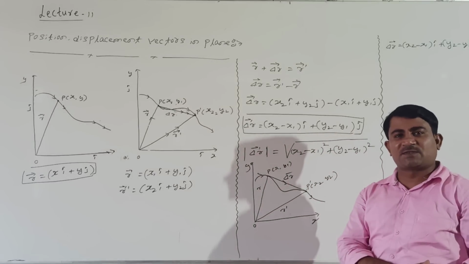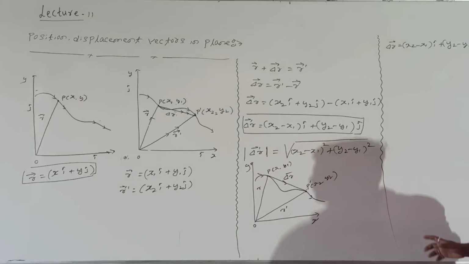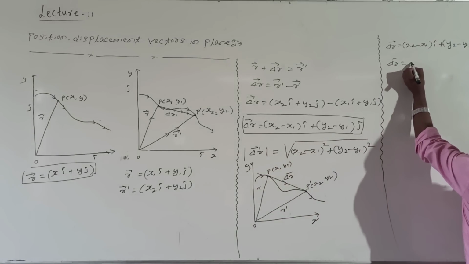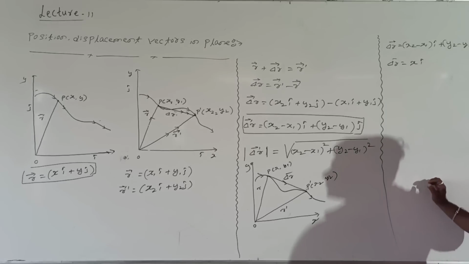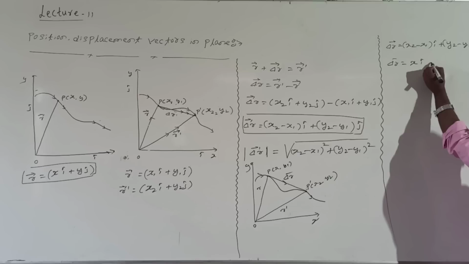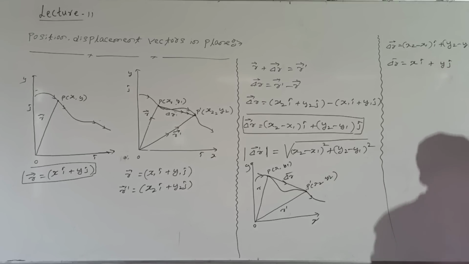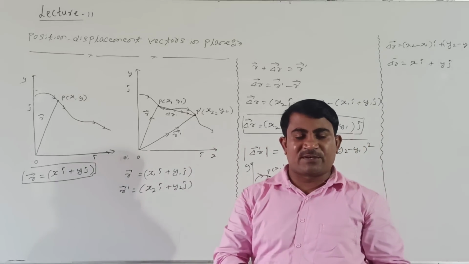How to represent velocity here? This is very important. Then x2 minus x1, which I can call x i cap, and y2 minus y1 j cap. That is nothing but y j cap. Directly. Right. Then we know the velocity definition.